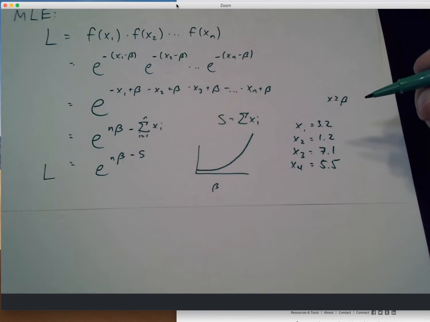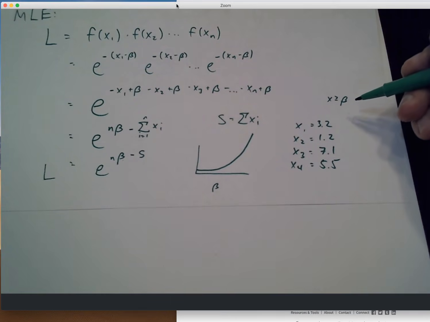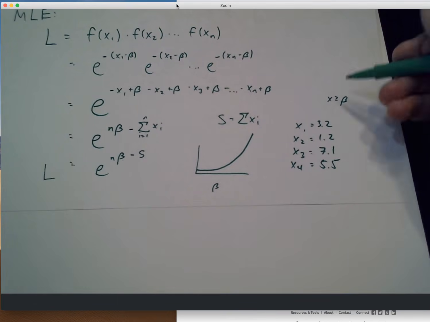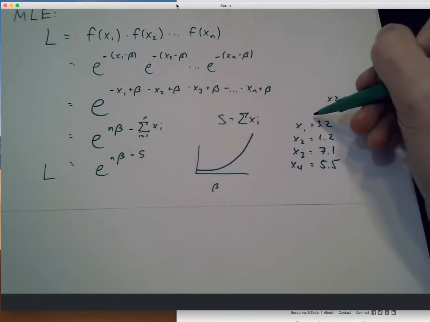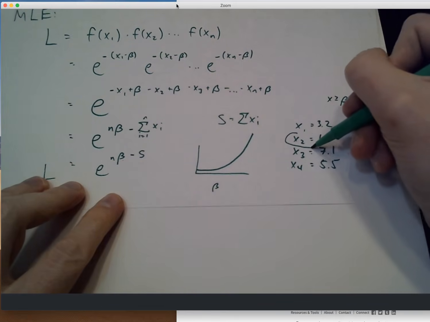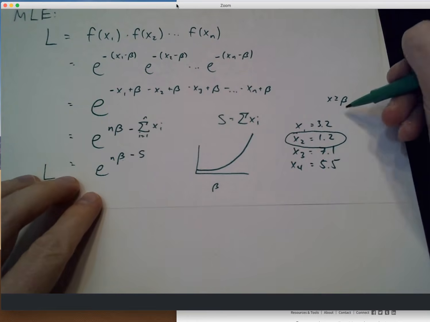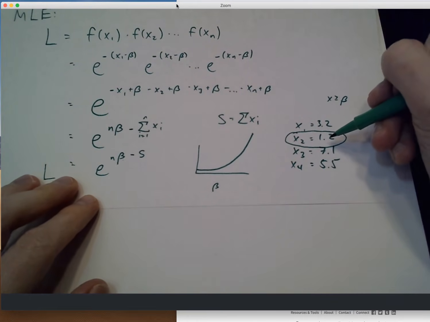With that line of reasoning, what's the largest value of beta that I'm essentially allowed to take once I've observed a random sample? Well, the minimum value of x is my constraint right here. If I took beta to be any bigger than 1.2, I would have made it impossible to observe that 1.2. So the biggest that beta can get is this 1.2.